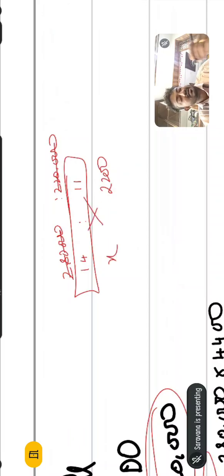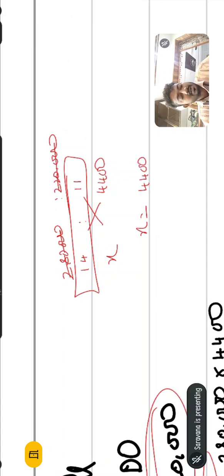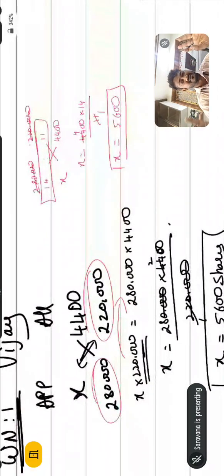How many shares did he apply for? If you multiply like this, you will get the answer. He got 4,400 shares, so how many shares could he have applied for? Where x is equal to 4,400 into 14 divided by 11. In the 11 table, 11 fours are 44, so x is equal to 5,600. This is also an easy way to find the number of shares. Whichever is easy and convenient for you, you can practice.